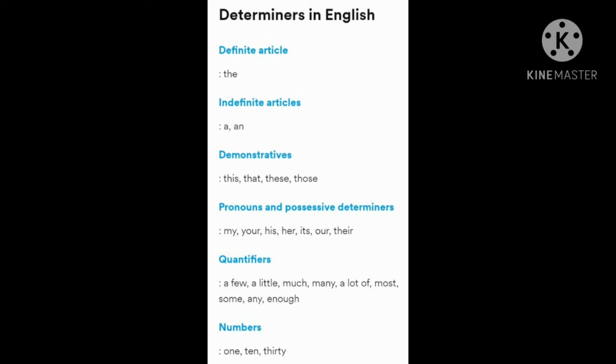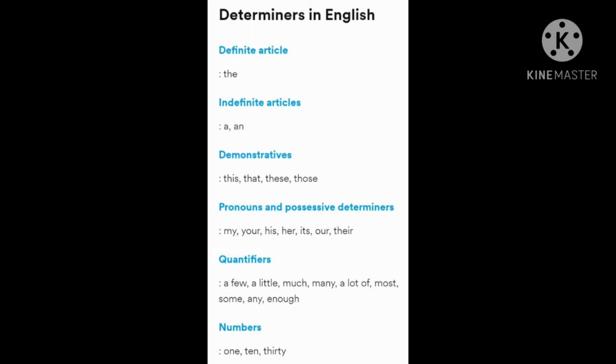It shows a relationship of belonging between one thing and another. To form the possessive, add apostrophe plus s to the noun. If the noun is plural or already ends in s, just add an apostrophe after the s.